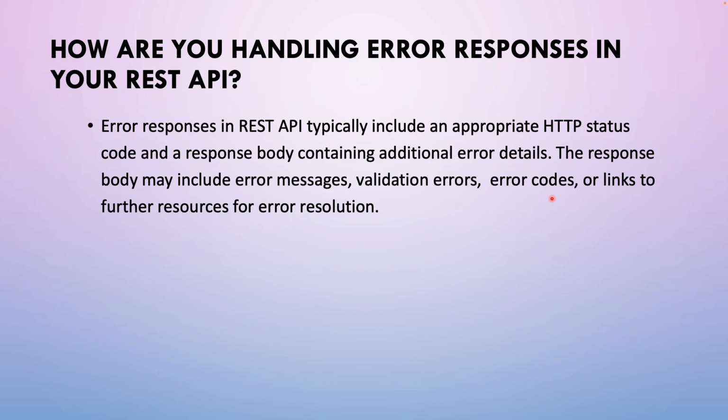Suppose in my REST API I am following some error codes, then I need to throw those error codes as well. So if there are some error codes with a few links through which they can be rectified, those links or any other resources to resolve that error, all that information should be present in the error response. So the error response should include a valid HTTP status code. Suppose there is an error due to a validation error, which means that the error is due to the invalid request, which should have a 400 status code. So we need to return the appropriate status code along with this additional information.